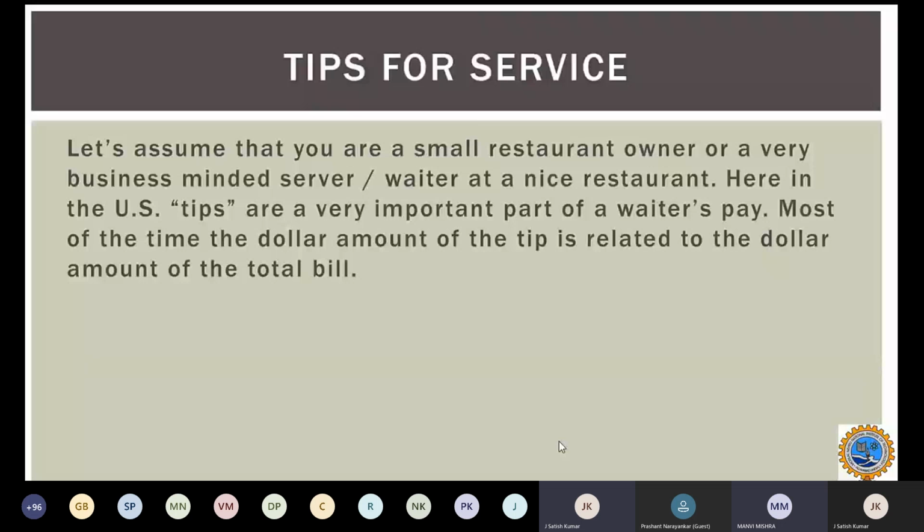So what we are interested in, as a waiter or an owner.